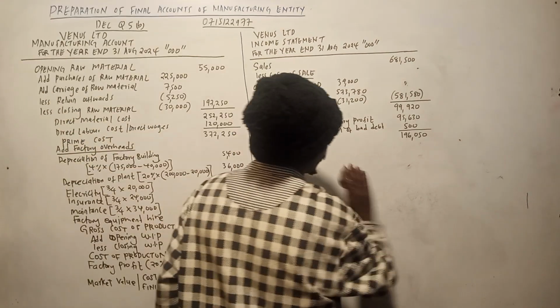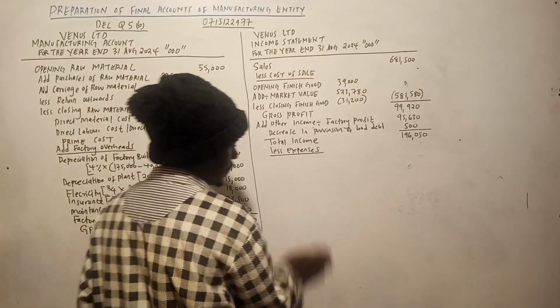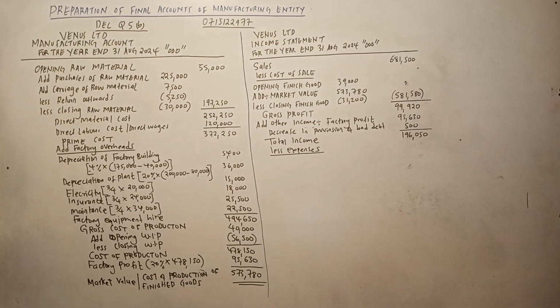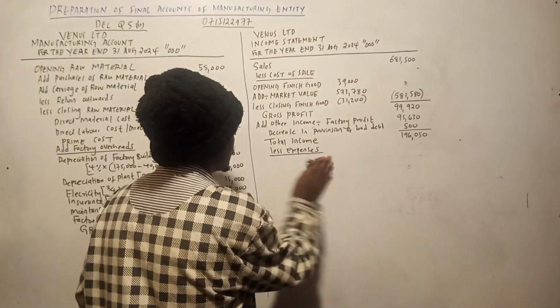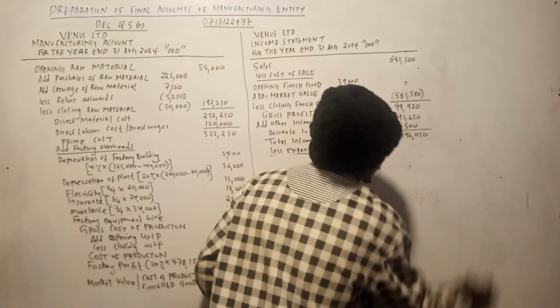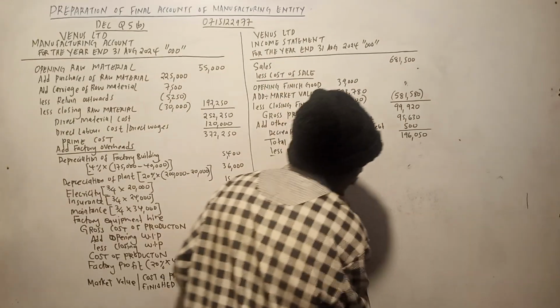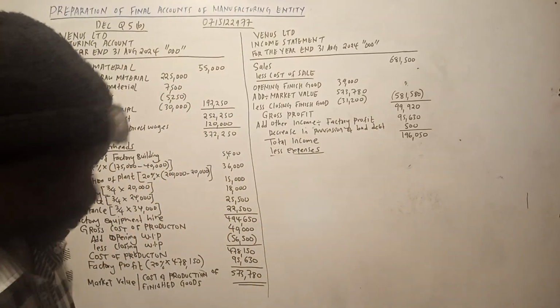So remember, for the period only, not the one in the income statement, just for the period. So remember, it must be adjusted with the one for the period. Let us see. For the period, that one is okay.